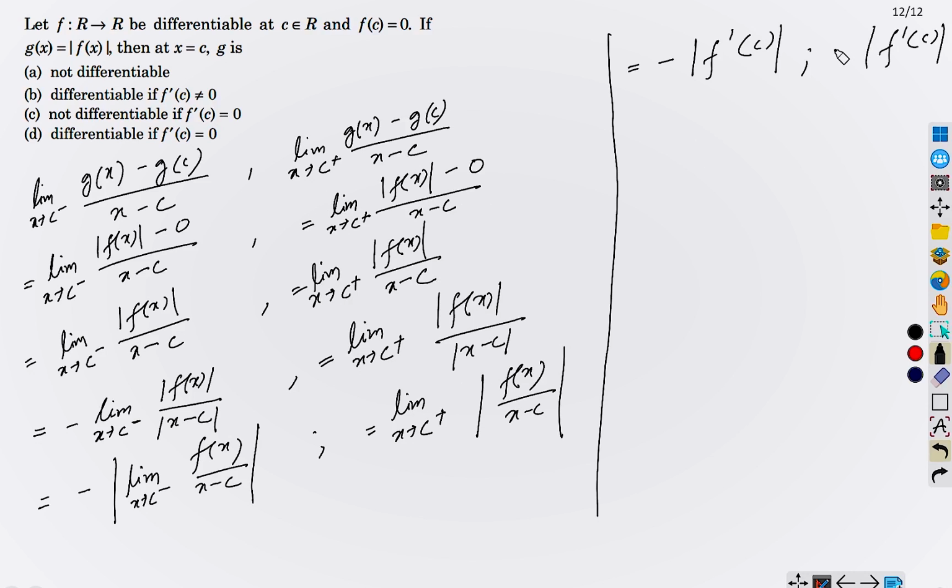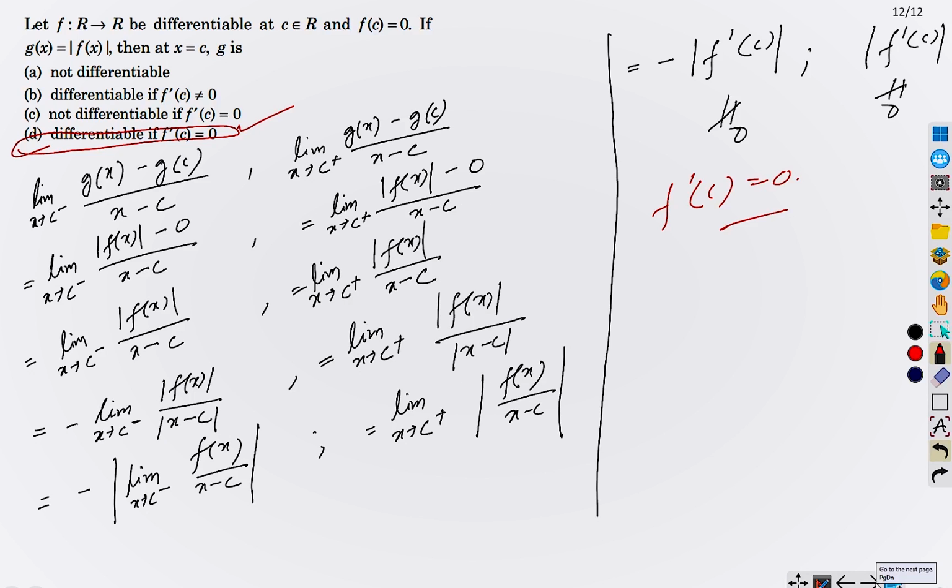And these two things can be equal only if this is 0, otherwise they cannot be equal, right? Because this is negative and this is positive. So in order for the differentiability to exist, we need f dash c to be 0. Therefore, g(x) equals modulus of f(x) is differentiable if f dash c equals 0. Therefore, D is the correct choice.